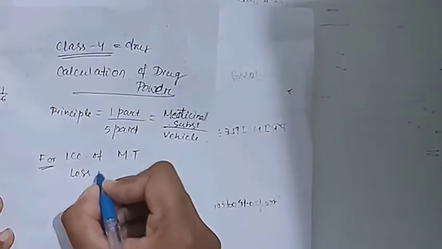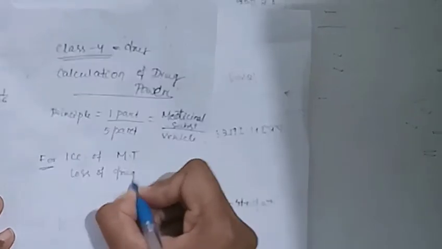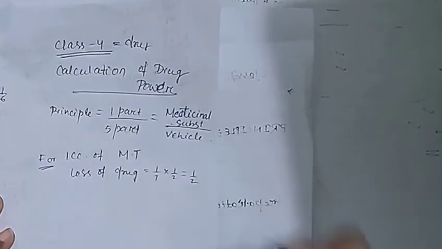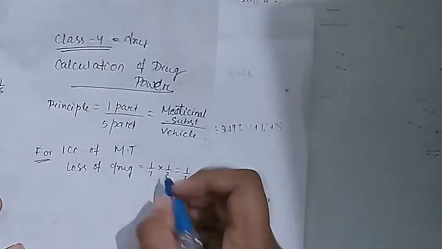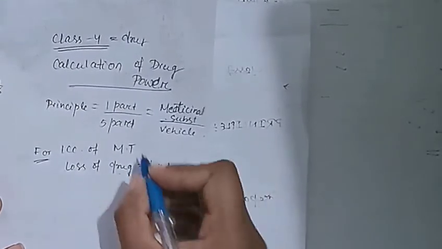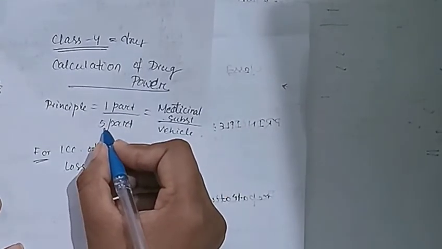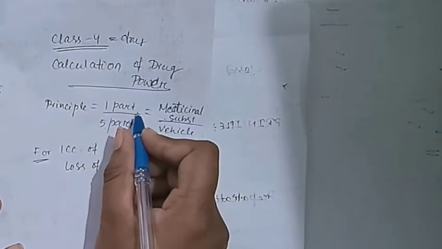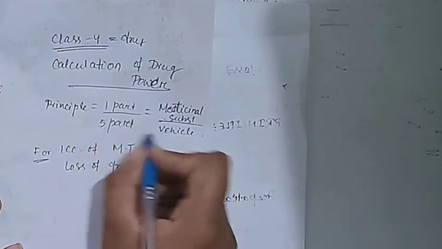loss of drug is equal to 1/1 into 1/2, that is 1/2. So how do I mention that? You can see that 1 part is dissolved with 5 parts of the vehicle to make that solution. So 1 part does not remain because it is only mixed up with the vehicle.